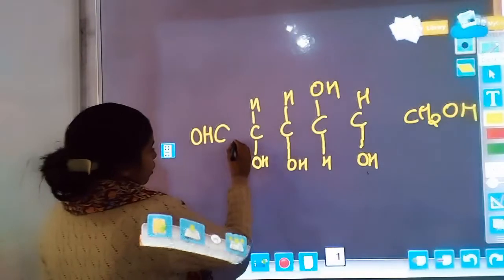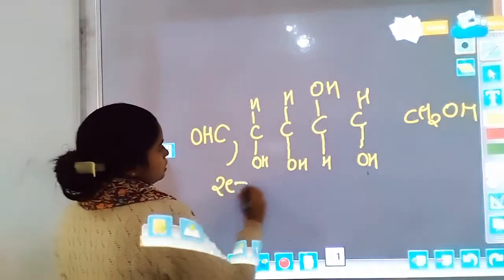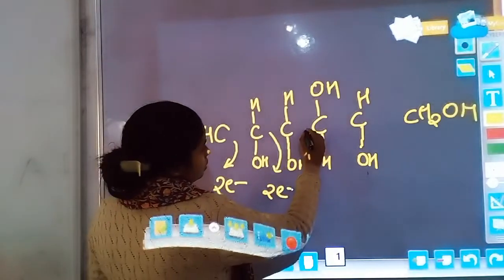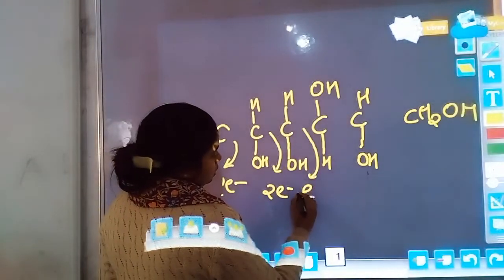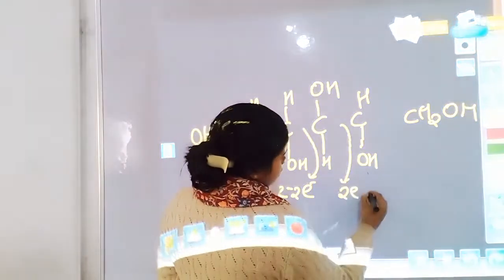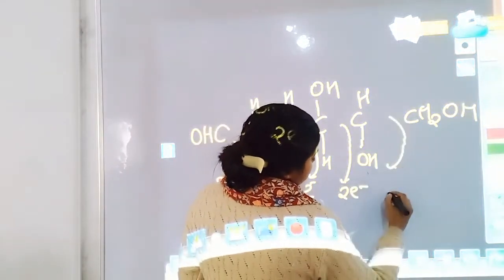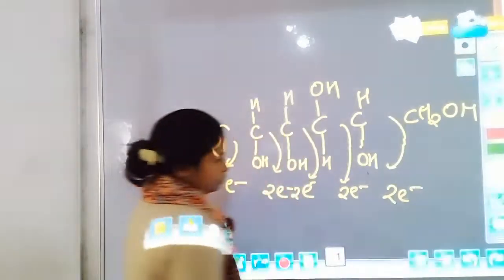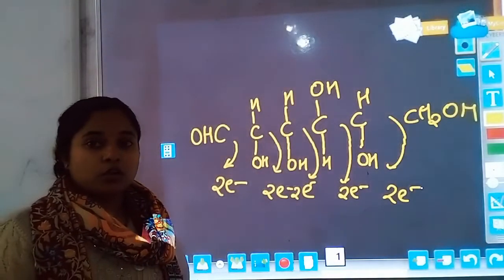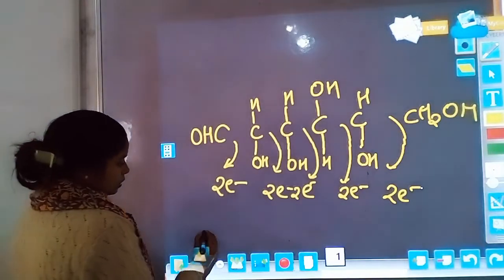So 2 electrons released from the bond, again 2 electrons, and again 2 electrons released. These electrons are stored into the ATP.